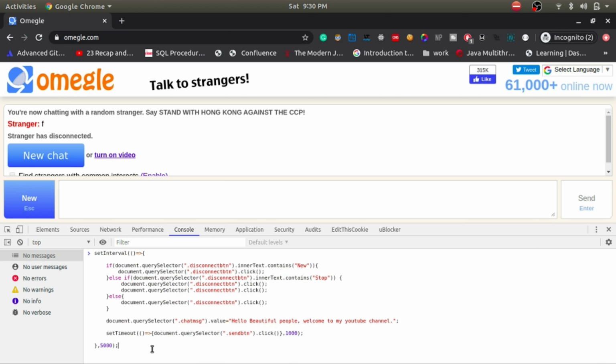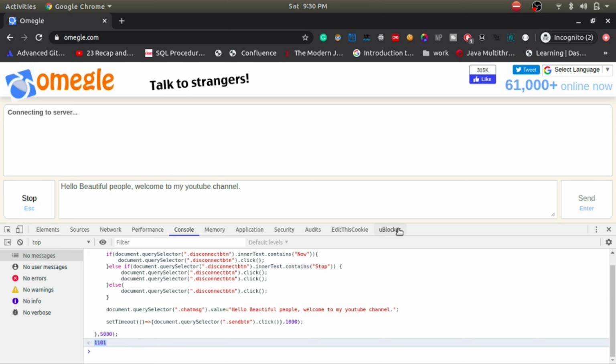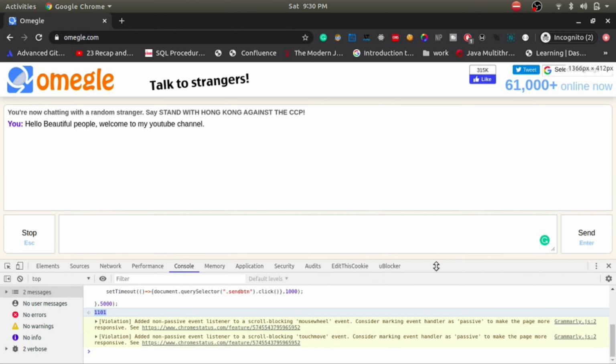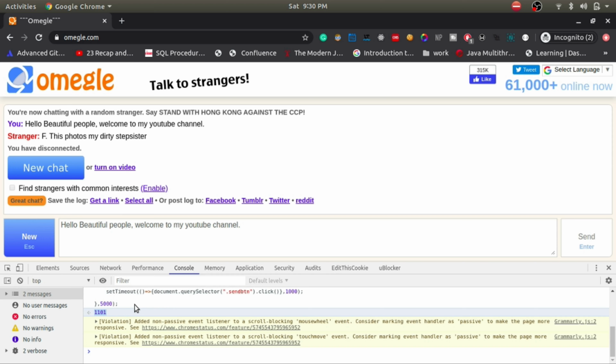In order to run this, what you have to do, you just have to select all and then hit the enter button, and this is the ID which I was talking about earlier. If we want to clear this thing, then we have to use this ID.